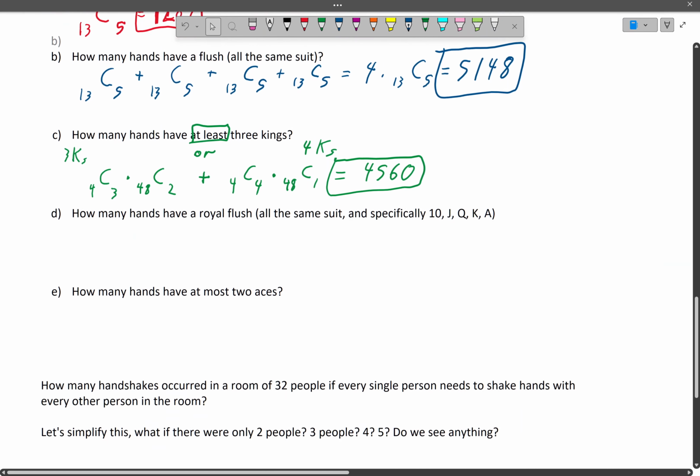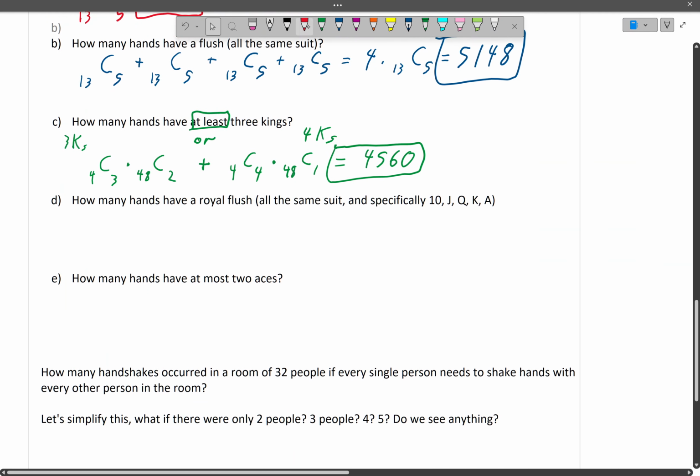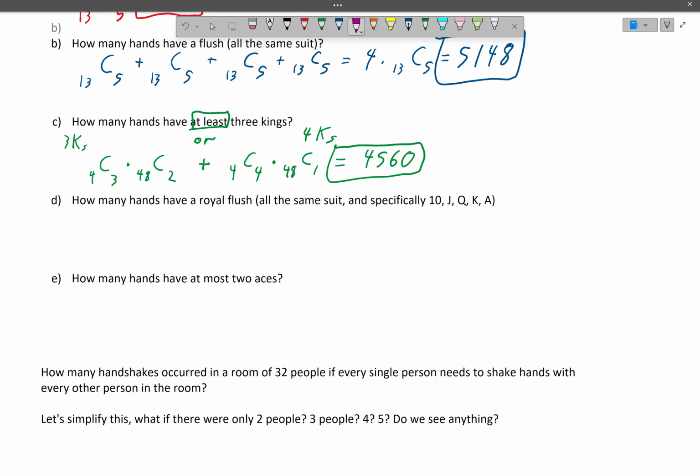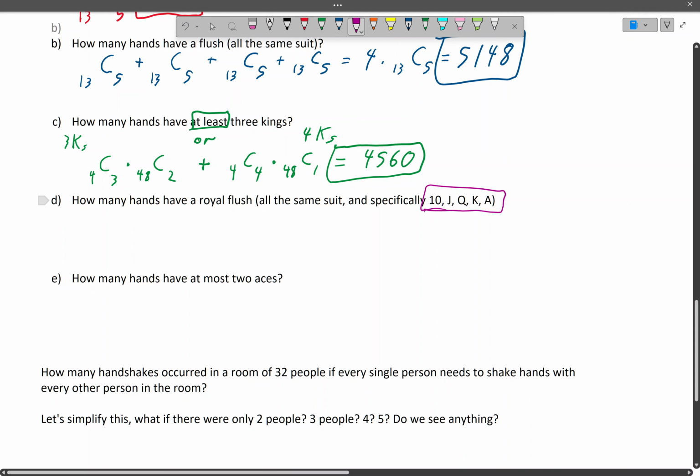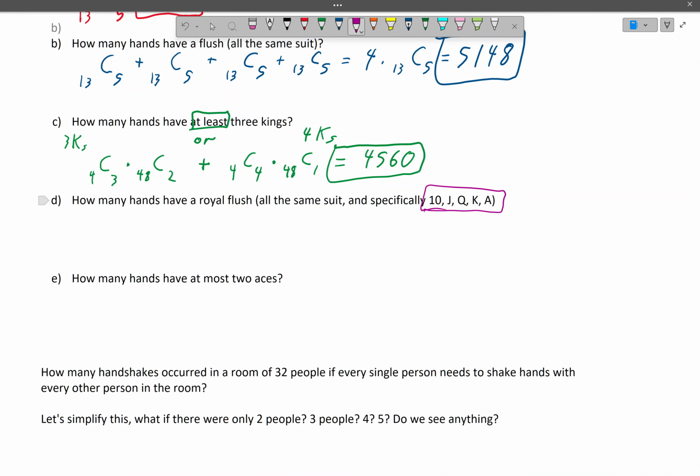So that word at least was doing some important heavy lifting there. Okay, let's try the next one. How many hands have a royal flush, meaning all the same suit, and specifically the 10, jack, queen, king, and ace of that suit? Oh boy.